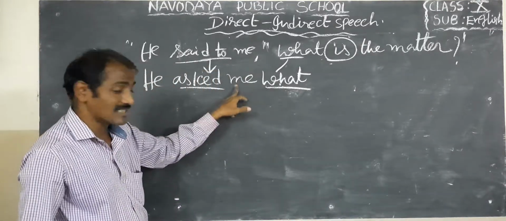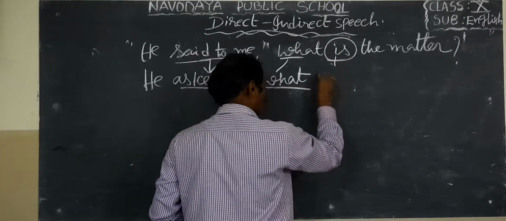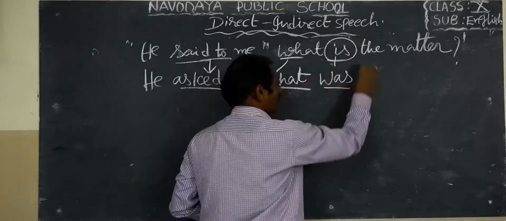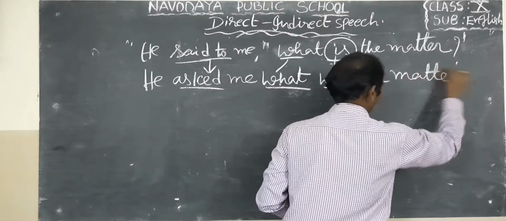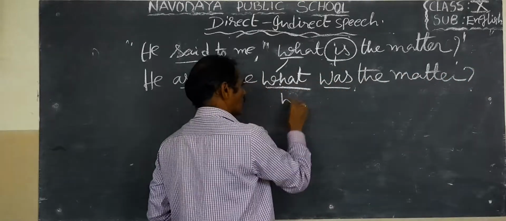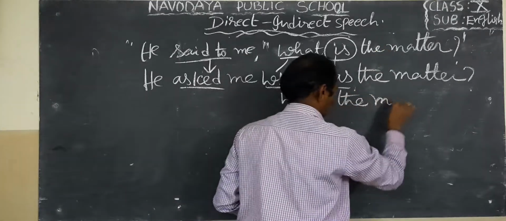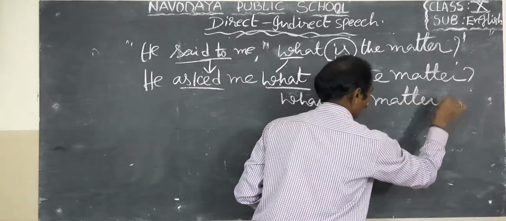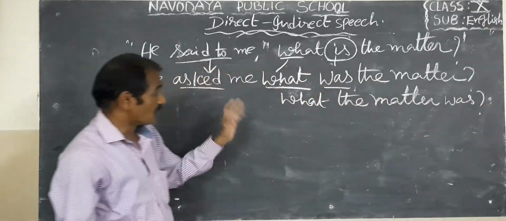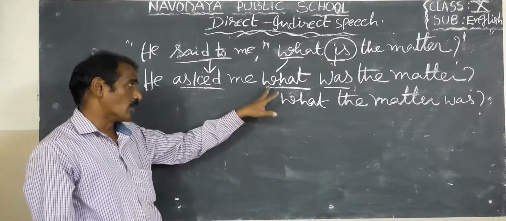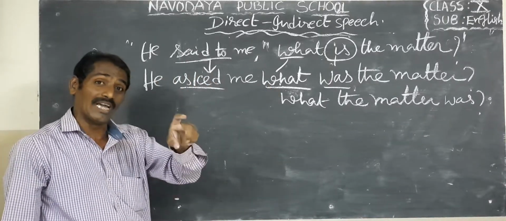So here asked is what tense? Past tense. So is, present tense, became was. What was the matter? But some students wrote here what the matter was. Subject comes first: what the matter was. In this way, here it is simple. No need to write a conjunction, for example how or which or why.